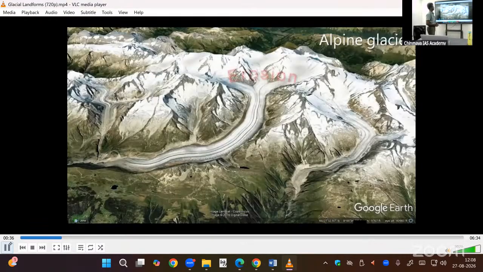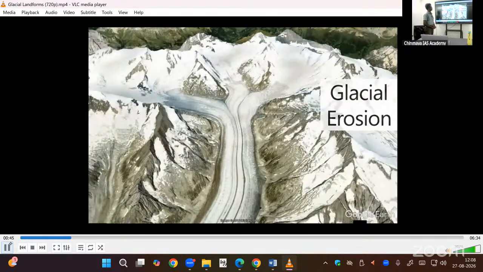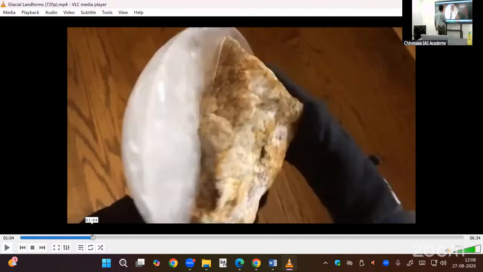Glaciers move material from near their source, transport rock and sediment down slope, and deposit much of that material where they end. In areas with present-day glaciers, erosion forms steep-walled, bowl-shaped depressions known as cirques at the head of valley glaciers. These are all the landforms. We will study it later on. Okay, don't worry about it.